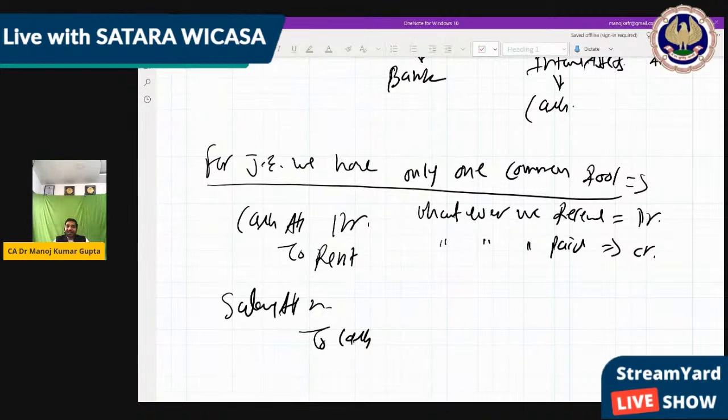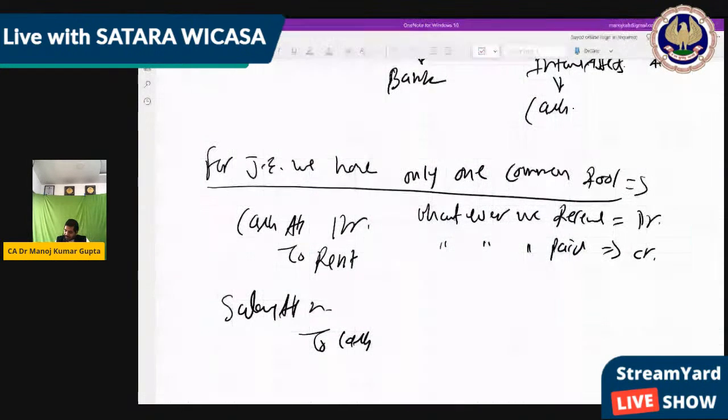Then we jump on to the next part, ledger. Then trial balance. Then balance sheet, that is, financial statement, final accounts. Then today's part gets over. Okay, so now I am going to read the notes which I have explained till now. So I just open the notes.